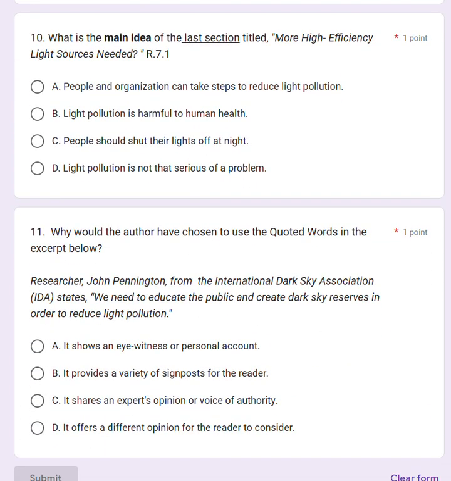Number 10, what is the main idea of the last section? More high efficiency light sources needed. Is it people and organizations can take steps to reduce light pollution? Light pollution is harmful to humans' health. People should shut their lights off at night. Light pollution is not that serious of a problem. Go back into this section. What is more high efficiency light sources needed talking about?